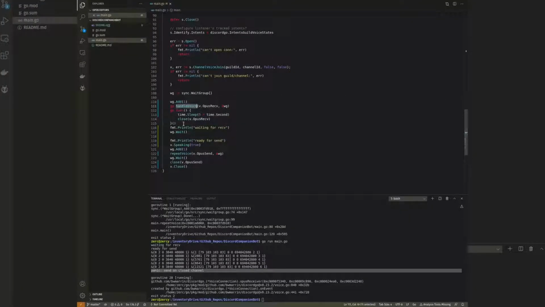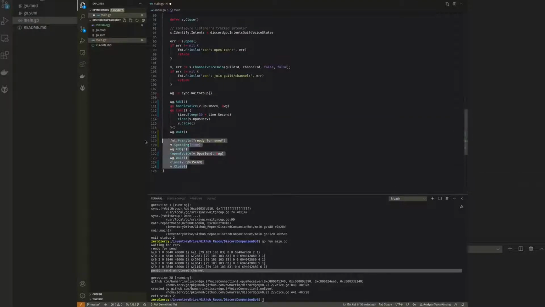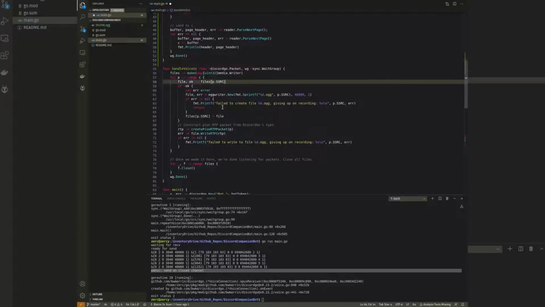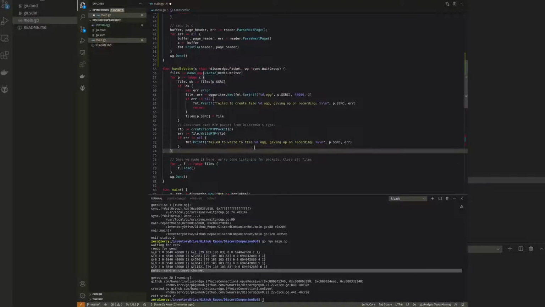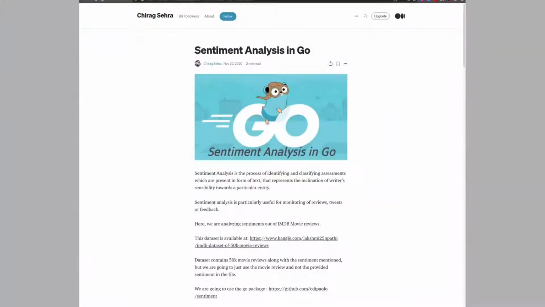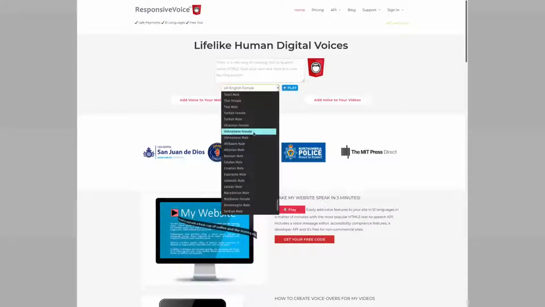I got motivated to build this bot because I've been learning Go and I wanted to use that on some projects somehow. So I figured why not build a Discord bot and try it. This bot is built using Golang with the Discord Go package and using Wit.ai for speech to text, and then some simple sentiment analysis model from a project I found online. The bot's voice is provided by ResponsiveVoice.